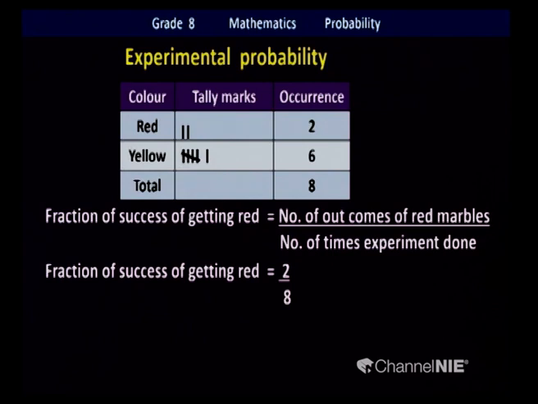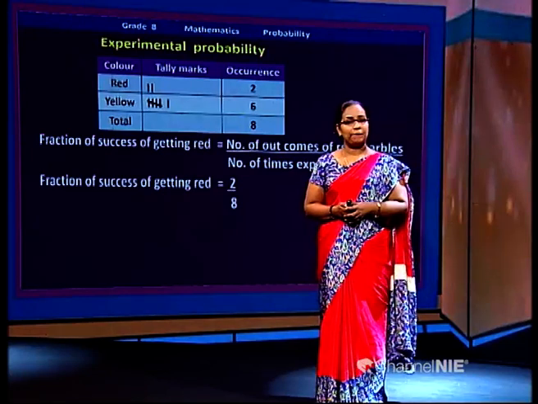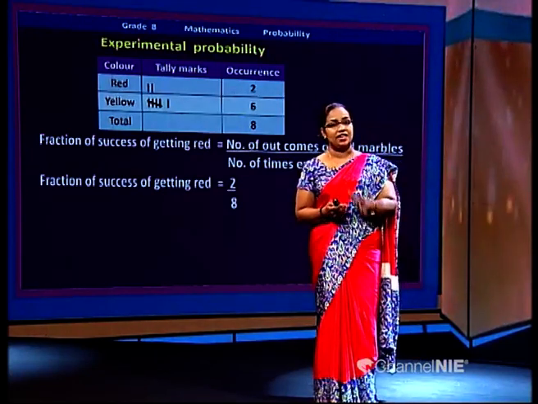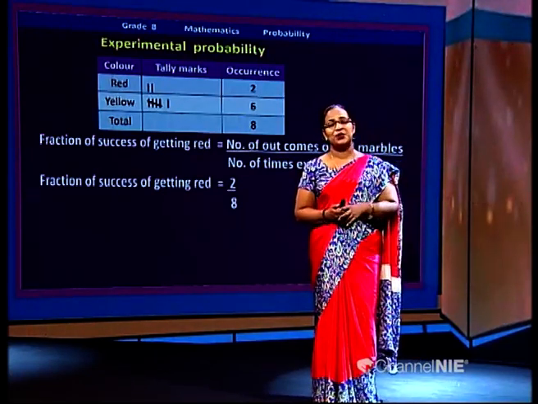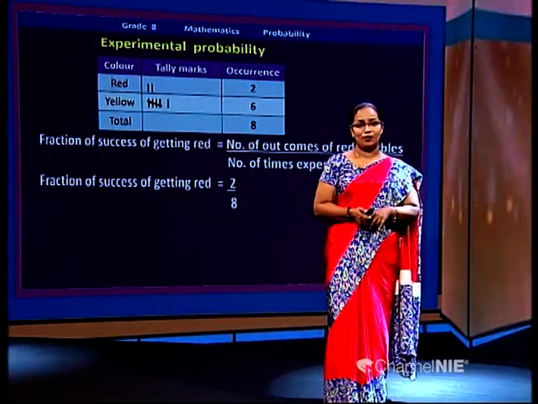So, what is the fraction of success? 2 over 8. Is it the final answer? Check again. Could it be the final answer? Can you leave it as the final answer? No, you see the factors there, for the numerator and denominator.